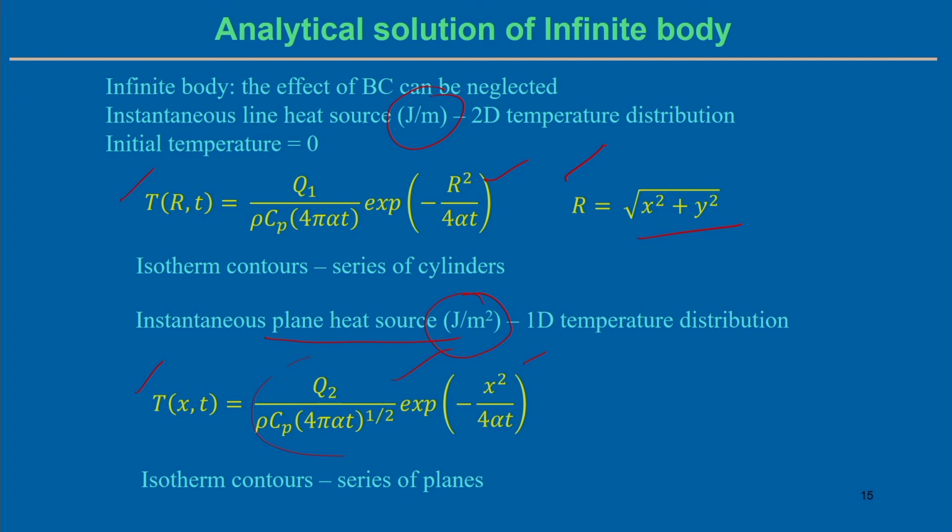So, whether the heat source is represented in the form of a plane, a line, or a point, we get some analytical solution, but it comes with particular assumptions, such as an infinite body. With these assumptions and this representation of the heat source, there is a limitation on the temperature distribution we get, whether 3D, 2D, or 1D.